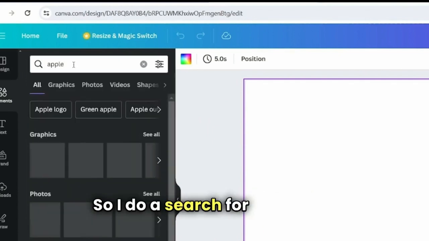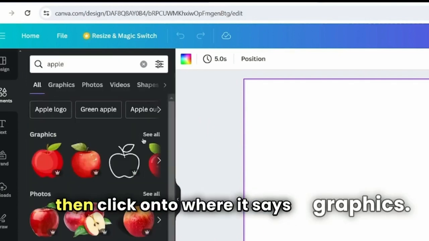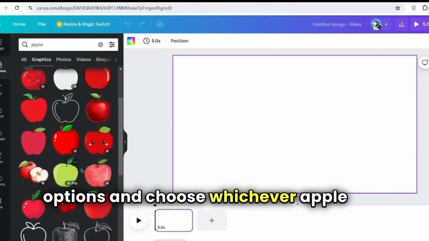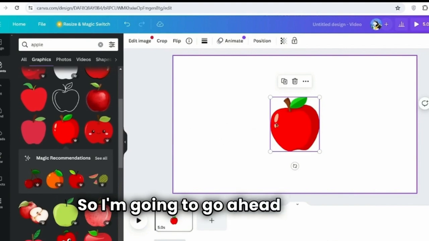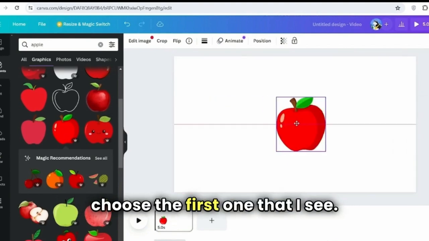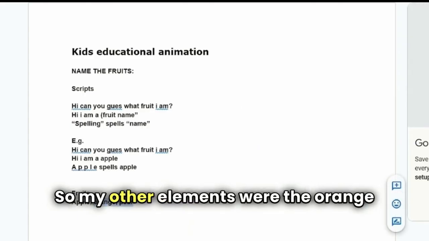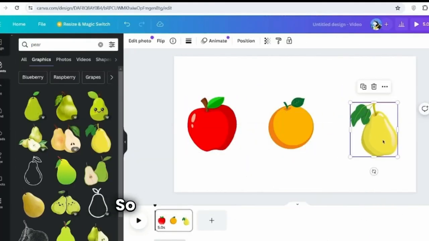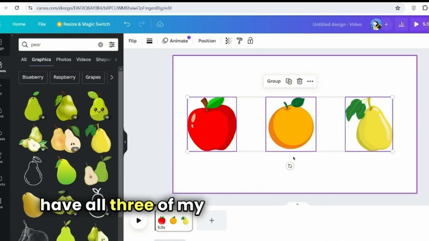So I do a search for apple and then click onto where it says graphics. And then you could scroll through all these options and choose whichever apple that you prefer. So I'm going to go ahead and just choose the first one that I see. So my other elements were the orange and pear, so I'll do the same exact process to get all my characters. So now, as you can see, I have all 3 of my characters.